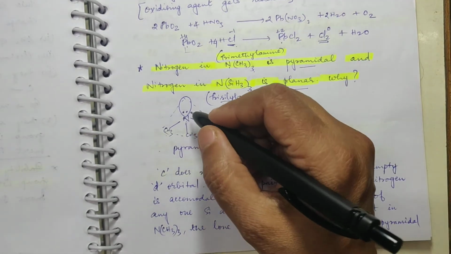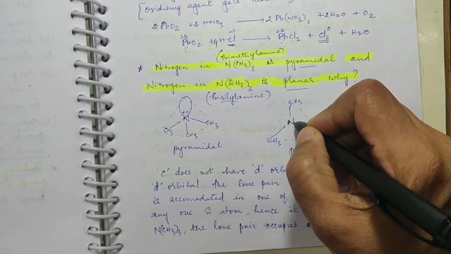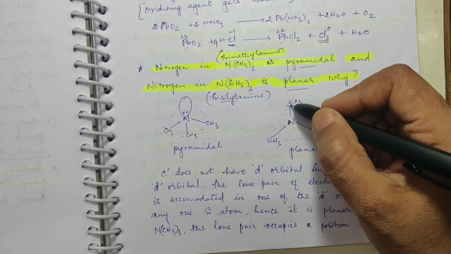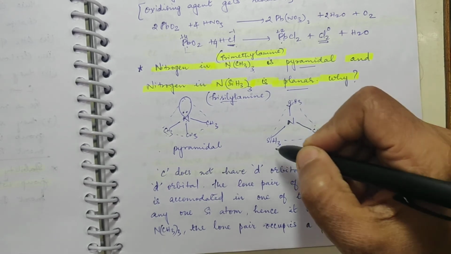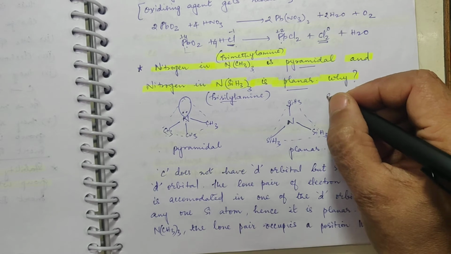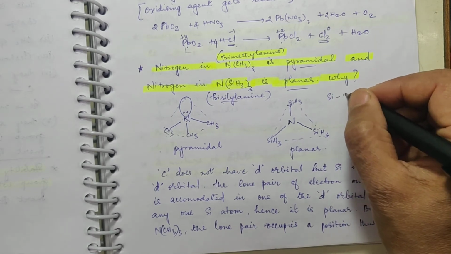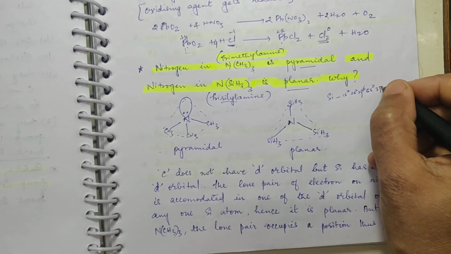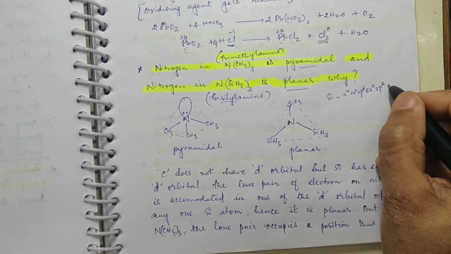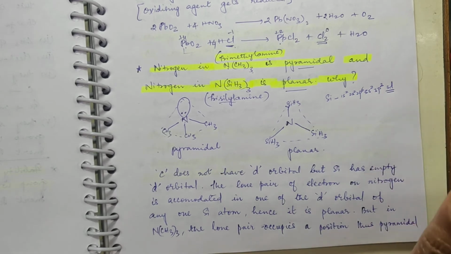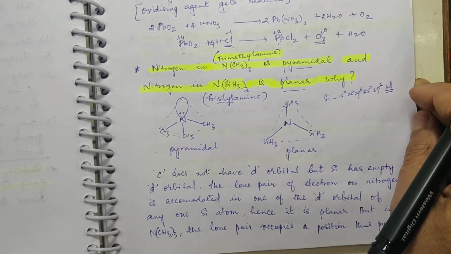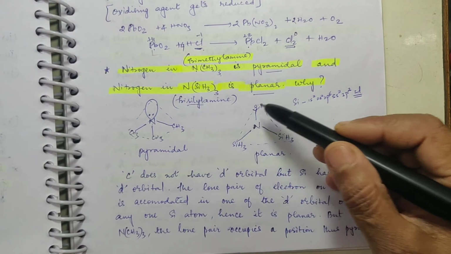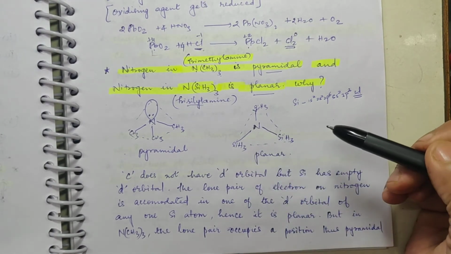Now why this is planar and this is pyramidal? That is because here the lone pair of electron is accommodated in one of the empty d orbital of either this silicon or this silicon or this silicon. Because silicon is having a configuration 1s2, 2s2, 2p6, 3s2, 3p2, and 3d is there but it is empty. It is empty, okay? So lone pair of electron on nitrogen can be accommodated in any of the empty d orbital of these 3 silicon atoms.